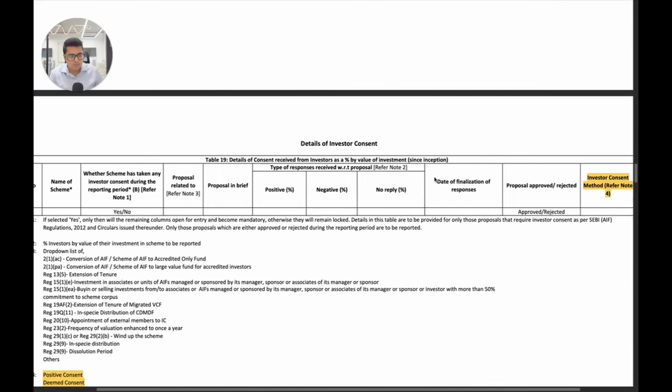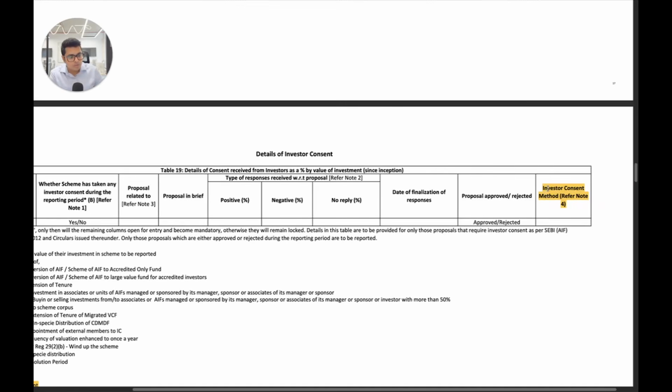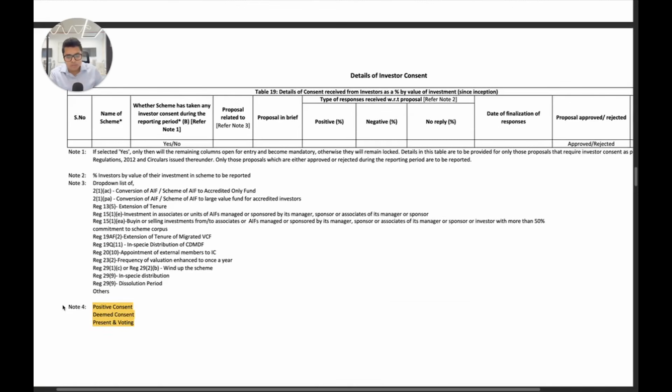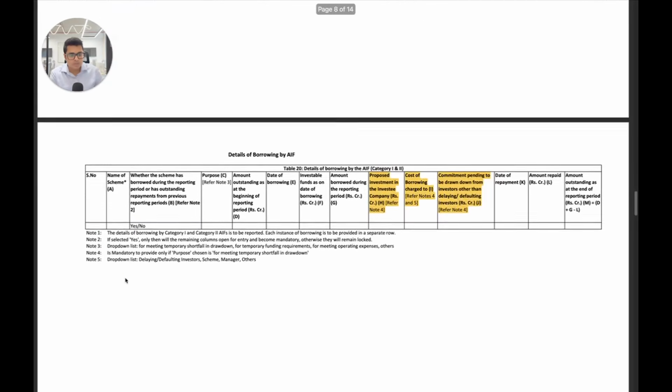Next is same as before, the details of investor consent. This we were giving in the previous quarterly reporting format as well. But a new introduction here is the introduction of the investor consent method, which is in note 4, where now you have to also disclose to SEBI whether consent has been sought via positive consent method, deemed consent method, or present and voting. And this again, we will see how SEBI now interprets this and whether SEBI prevents funds from seeking consent via deemed consent method. But this has to also be given now.